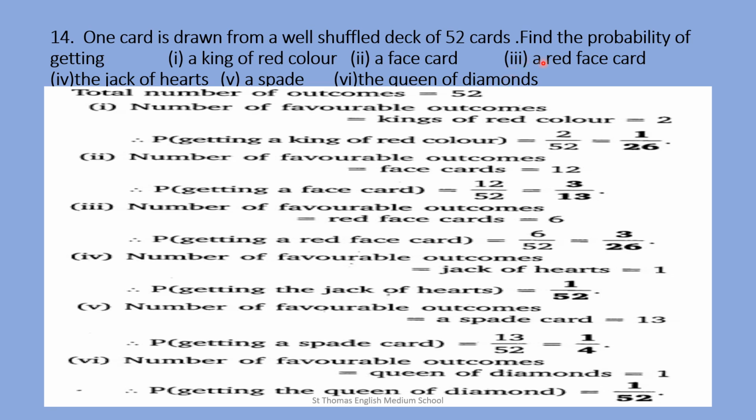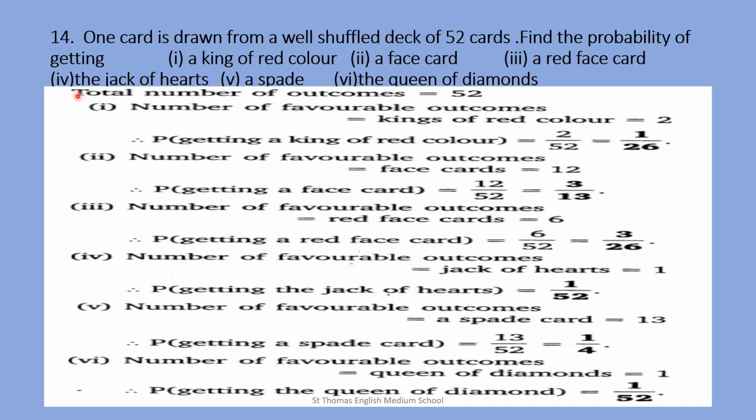Number 3, a red face card. Two suits are of red color. The number of face cards in each suit is 3. So from 2 suits you have 6 face cards. So the number of favorable outcomes, that is red face cards, equals 6. Therefore, probability of a red face card equals 6 upon 52, equal to 3 upon 26.